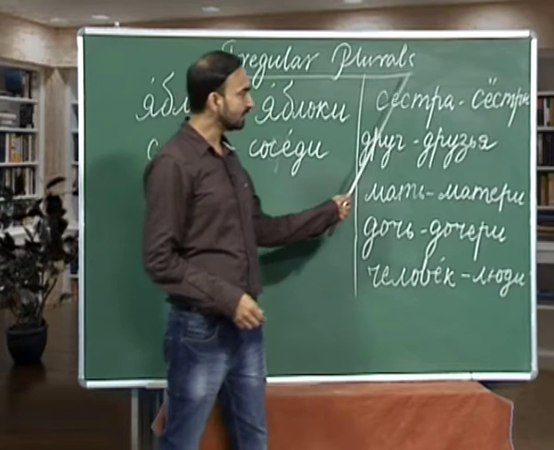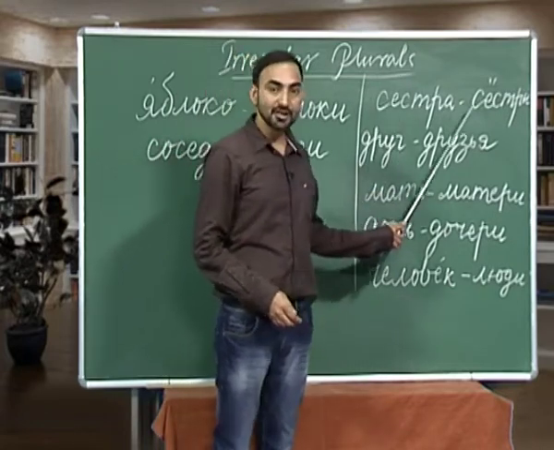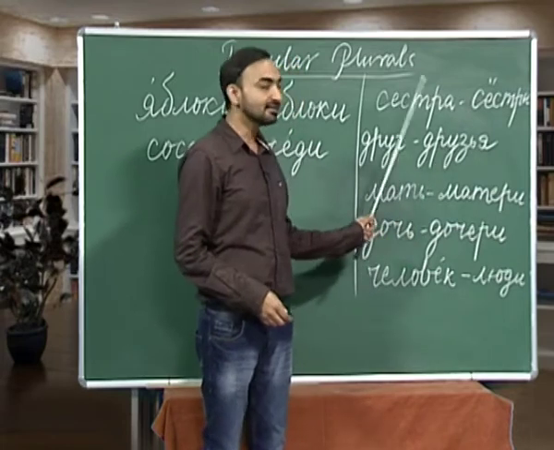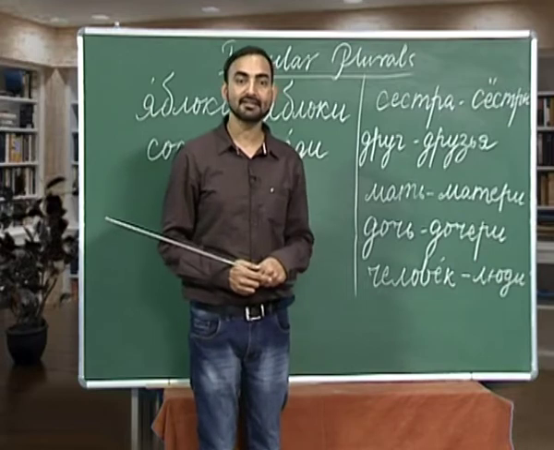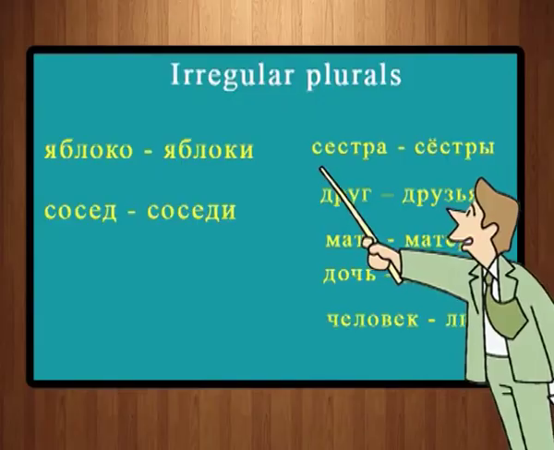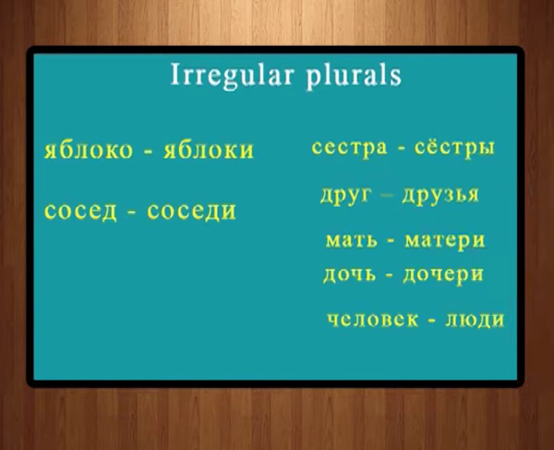The next category of nouns are nouns whose stems change while forming their plurals. There is a slight change in the stems of those nouns. For example, sistra. What is sistra? Sistra, sister. How do we form plural of sistra? Syostri. It is not sistri, it is syostri.